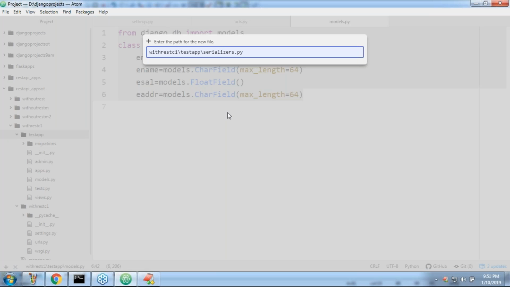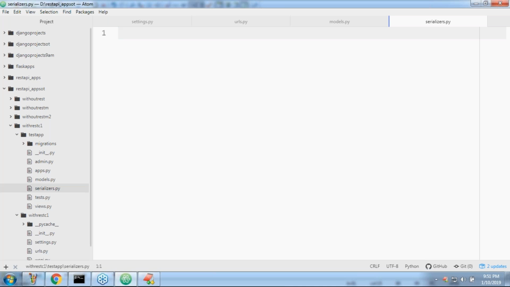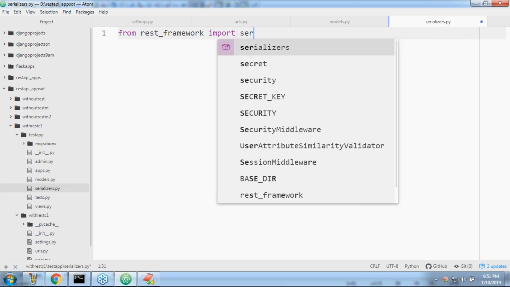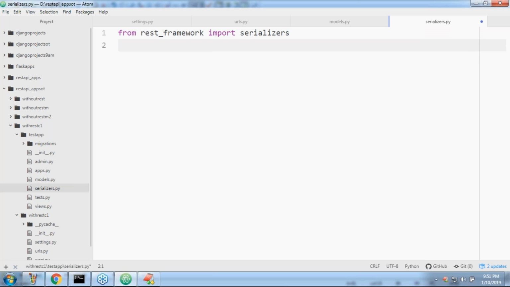Serializers.py. Now, for the first time, I want to write a serializer using DRF, the Django REST framework. I want to define a serializer. Very simple: from rest_framework import serializers. Defining a serializer is something like defining forms.py.